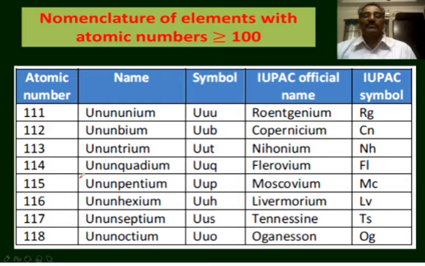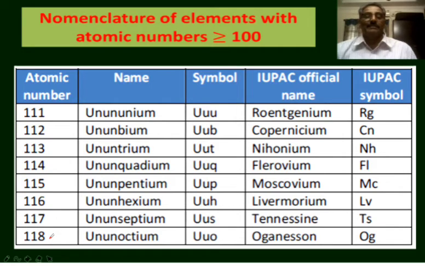Element with atomic number 114, ununquadium, Uuq. The name is Flerovium, symbol is Fl. Atomic number 115, ununpentium, Uup is the temporary symbol, Moscovium is the name, and Mc is the symbol. Element with 116 atomic number, ununhexium, Uuh, Livermorium, symbol is Lv. With atomic number 117, ununseptium, Uus, Tennessine, symbol is Ts.